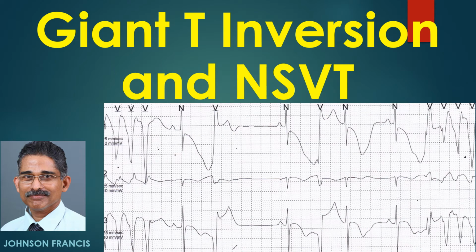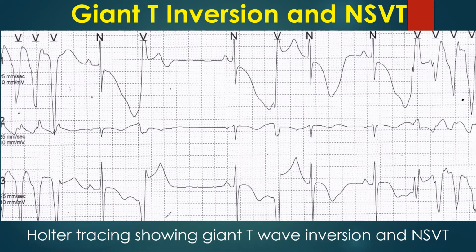Discussion on giant T-wave inversion and non-sustained ventricular tachycardia. Holter tracing showing giant T-wave inversion and non-sustained ventricular tachycardia both at the beginning of the tracing and at the end. Ventricular ectopic beats are also seen in between. Variation in QRS amplitude of the NSVT beats is evident.